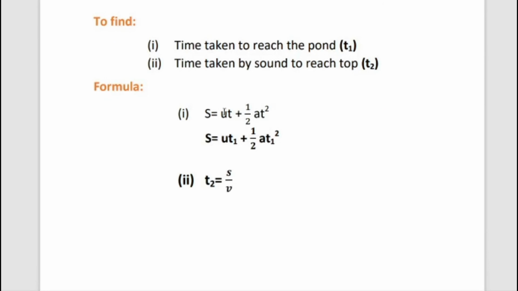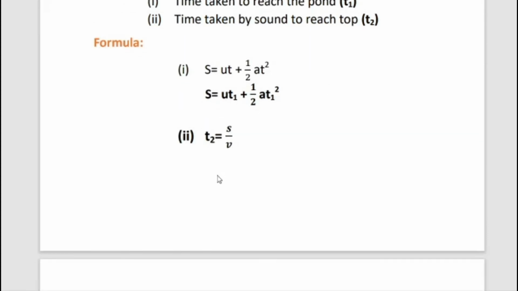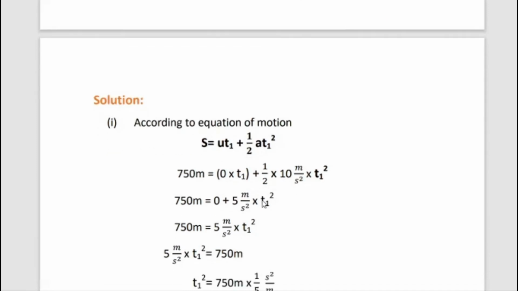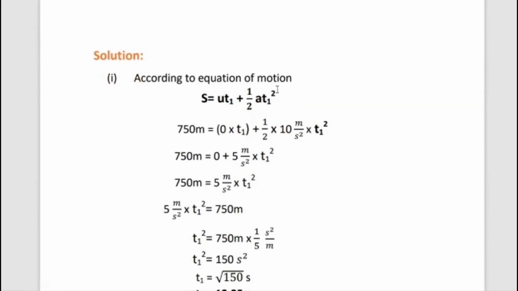Then second formula, time taken by sound to reach top. So we hear the splash sound at the top of the tower. Okay, then T2 equal to S by V, time equal to distance by velocity. Then substitute the given data according to the equation of motion.